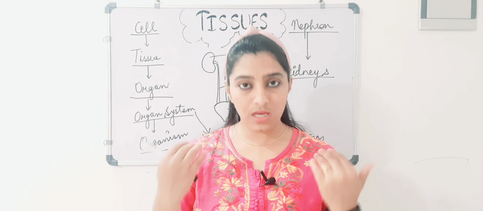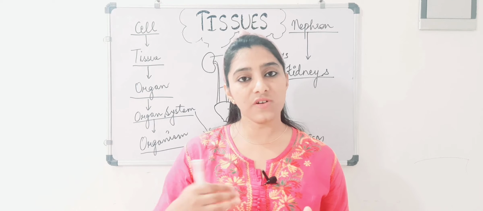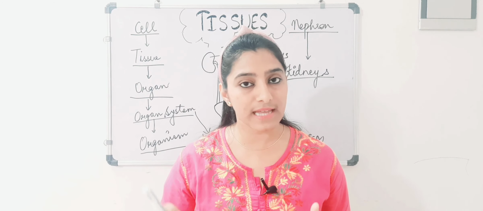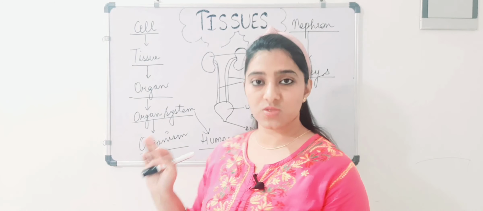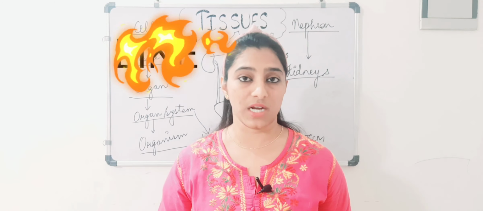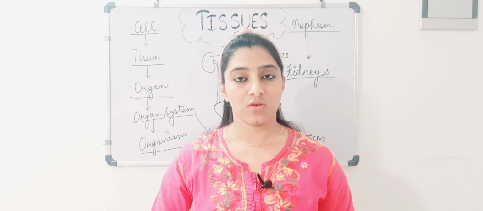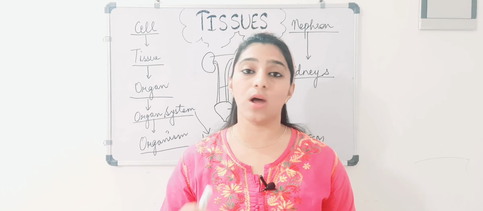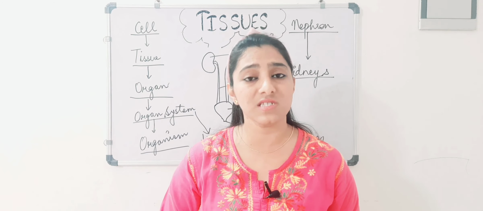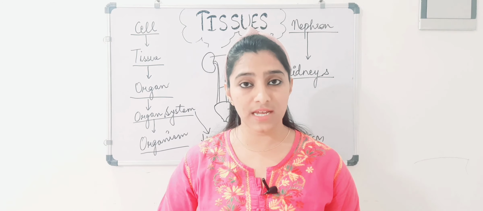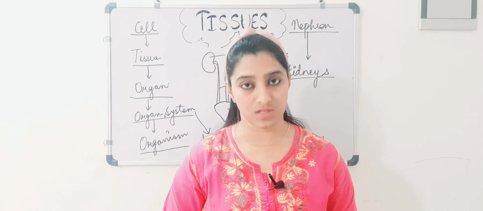Okay, we individuals, we all are human beings, right? It is not like that we may have one or more organ systems, or we may not have any of the organ systems, right? We all have the same types of organ systems present in us. We all have an excretory system, a nervous system, a reproductive system, a circulatory system, a digestive system and so on, right? So this is how a complete organism is formed.